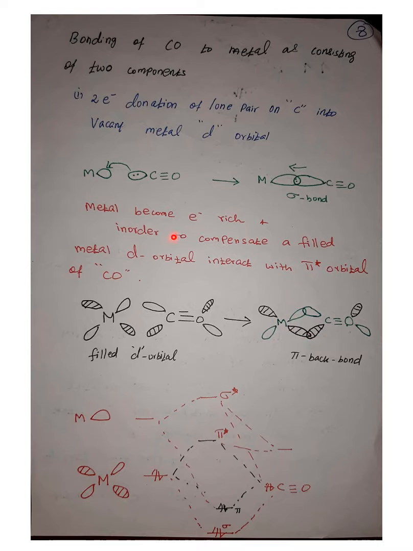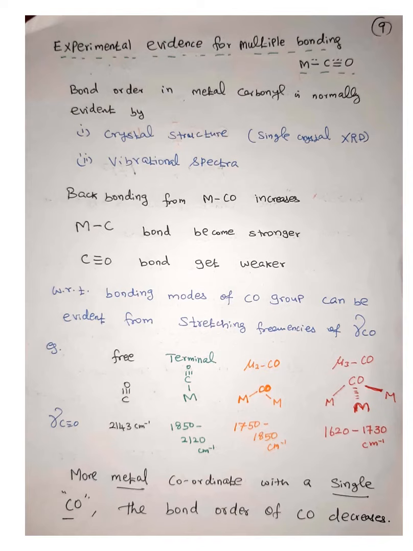Because of the back donation, the d orbital electrons go to the pi star orbitals. So the bond order in the carbonyl is going to decrease from 3 to 2 when the back donation from the metal to carbonyl is more. You can see here the metal orbitals having electrons, and the carbonyl electrons involved in the sigma bonding. The pi bonding character mostly comes from the metal center, and the pi star is at the carbon center, so the metal is going to back donate into the carbon's pi star. That's why the bond order decreases when there is back donation. So these are the structural properties of carbonyl complexes.